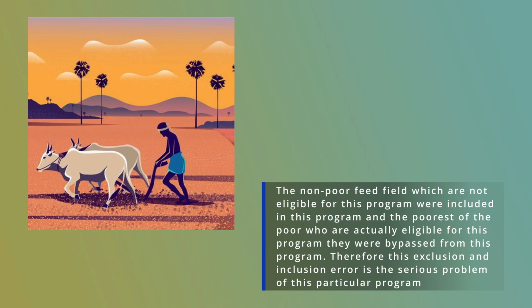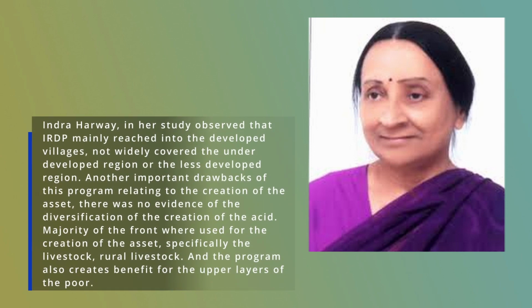Therefore, this is a serious problem of this particular program. And Indira Hirway, in her study, observed that IRDP mainly reached the developed villages, and did not widely cover the underdeveloped or less developed regions.